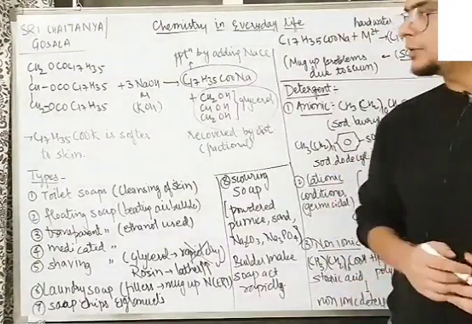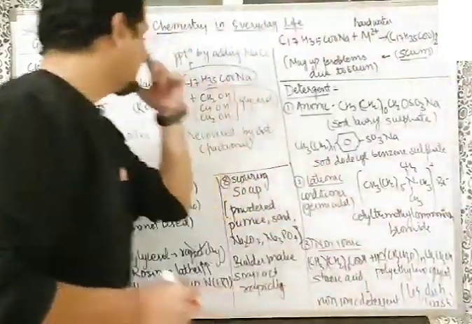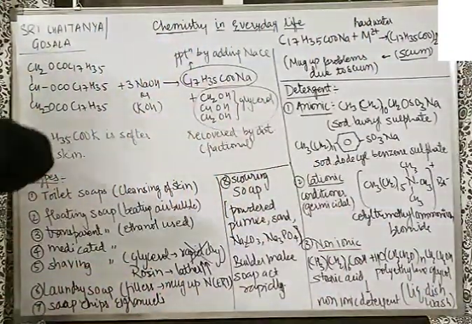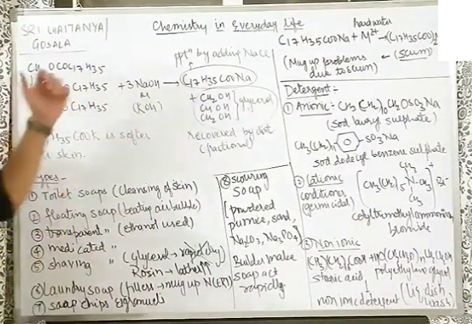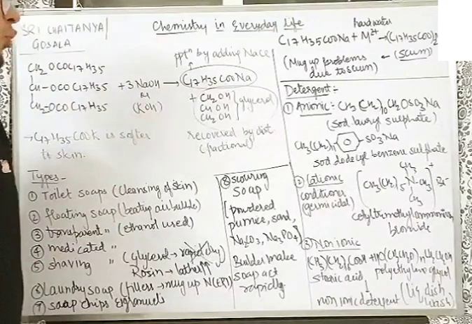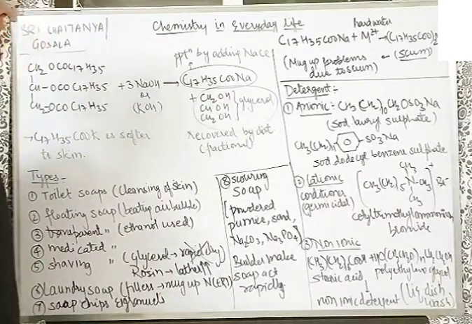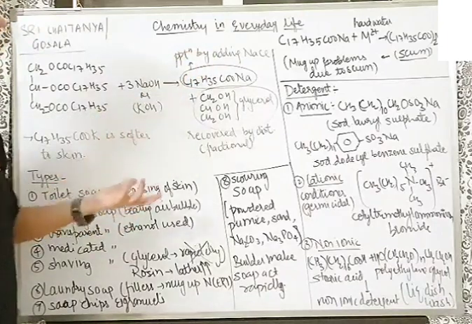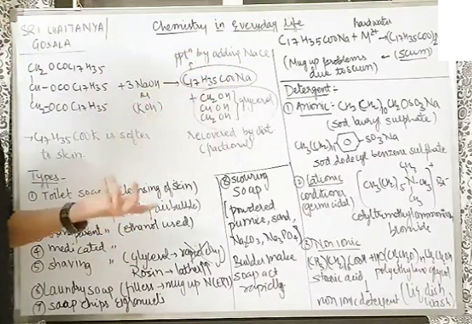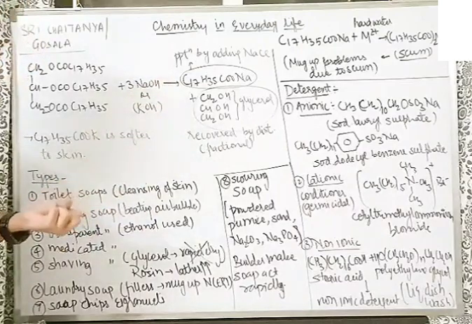So now let us talk about soaps and detergents. So we have the saponification reaction here. In this saponification reaction, we get C17H35COONa, that is the soap, and it remains in the colloidal form. To precipitate it, we add NaCl. Due to the common ion effect, C17H35COONa, which is soap, gets precipitated.